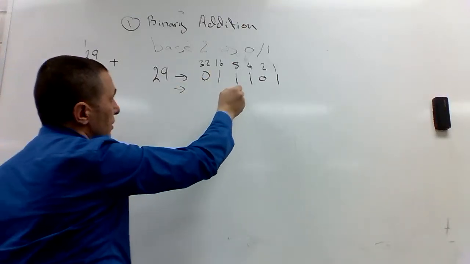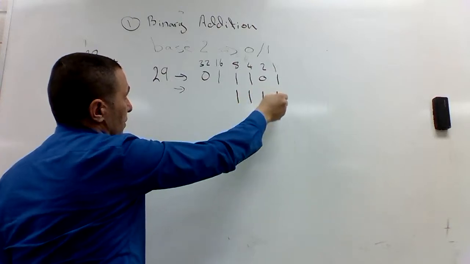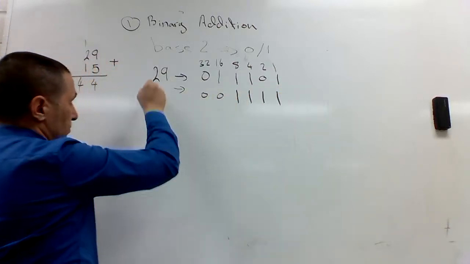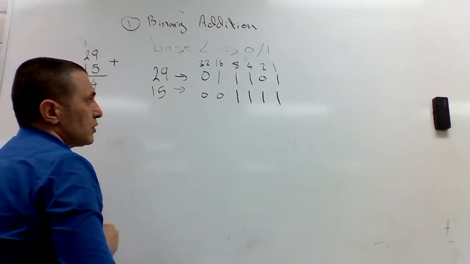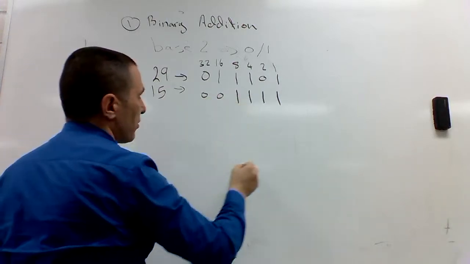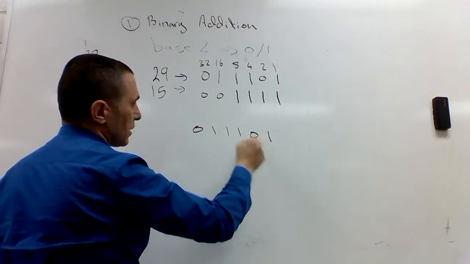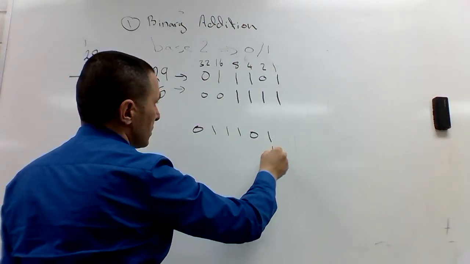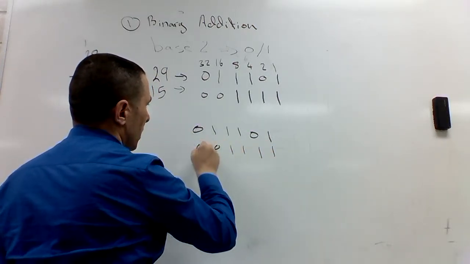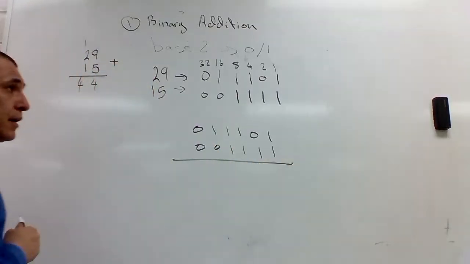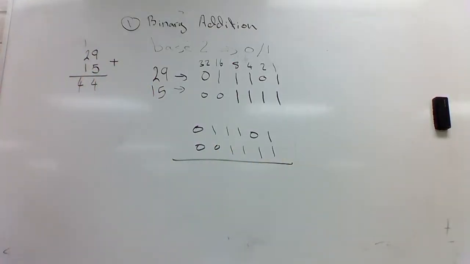Now what's 15? Now I need to add both of those: this is representing 29 and this is representing 15, in binary.